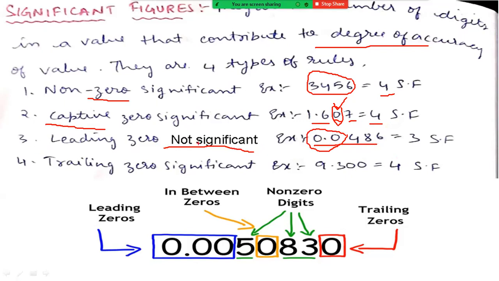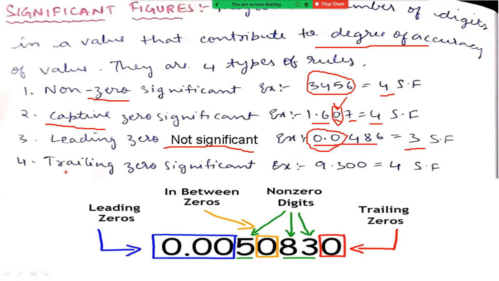And these leading zeros are not significant. So no need to count these zeros. That's why these are non-significant. So here we can have 3 significant figures for this value.